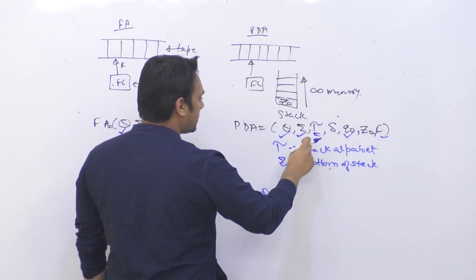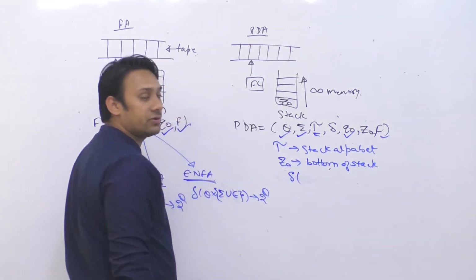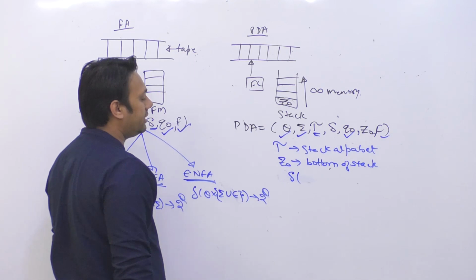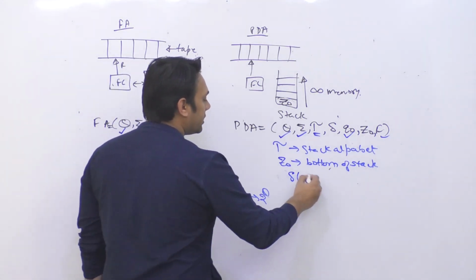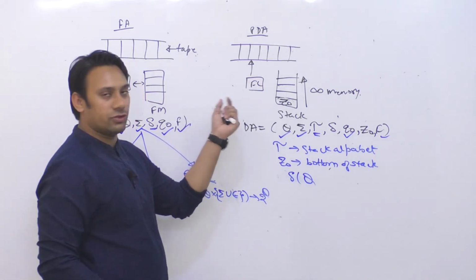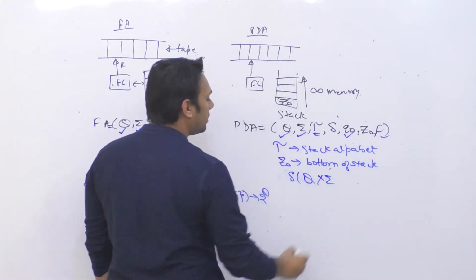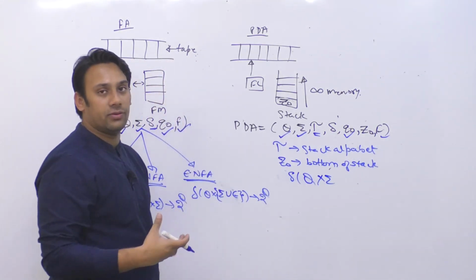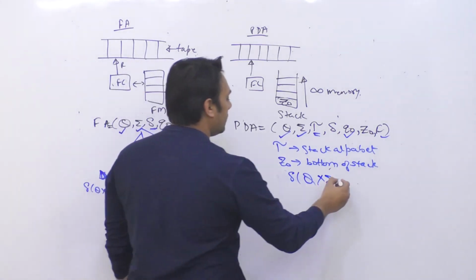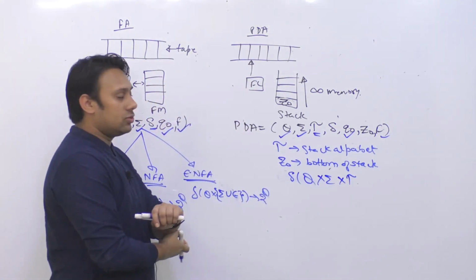So when we say pushdown automata, your delta function changes. In case of pushdown automata, delta says what is your current state. If you are at a given state, then what is your current input symbol, and then what is the alphabet which is present inside the stack, that is, which alphabet is at the top of the stack.